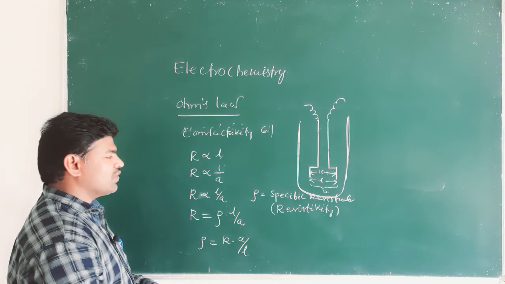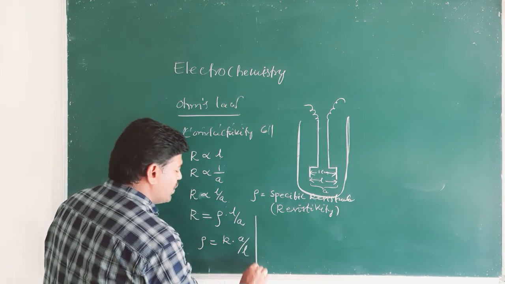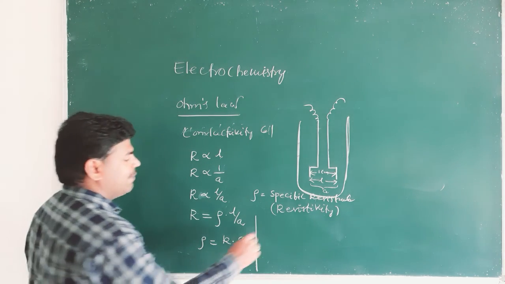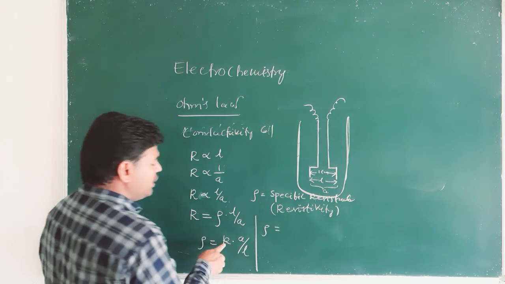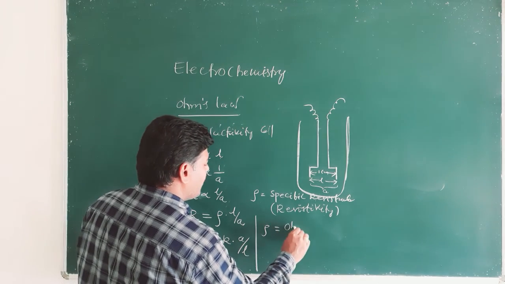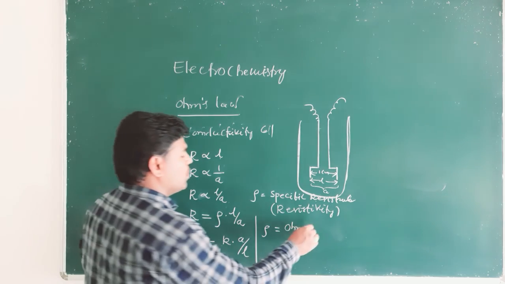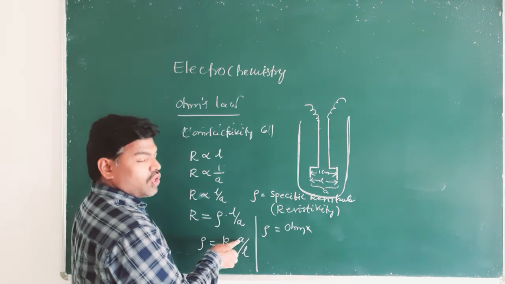So rho is equal to specific resistance. How can we get the units of specific resistance? Rho equals R into A by L. We know the unit of resistance is ohm, and A is cross sectional area.